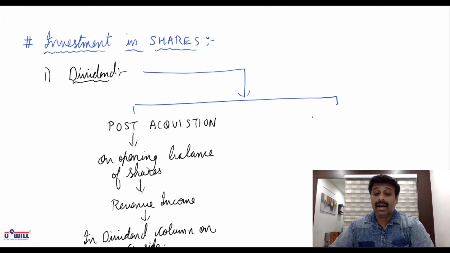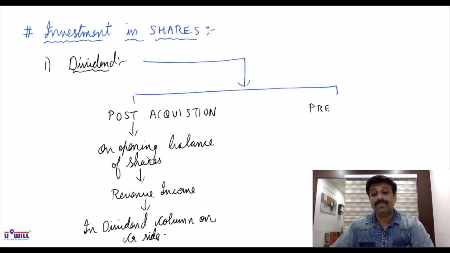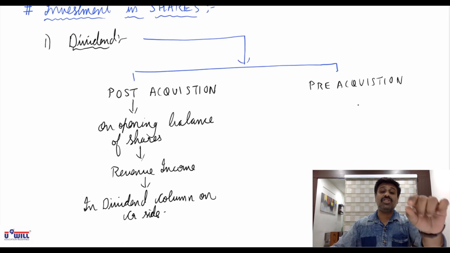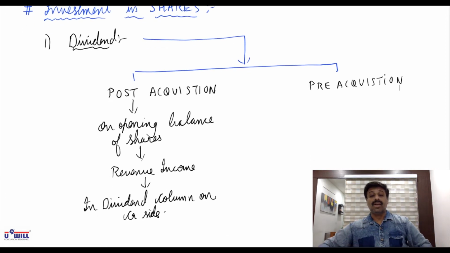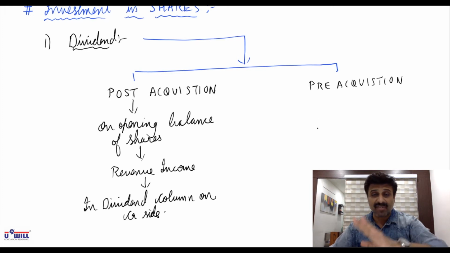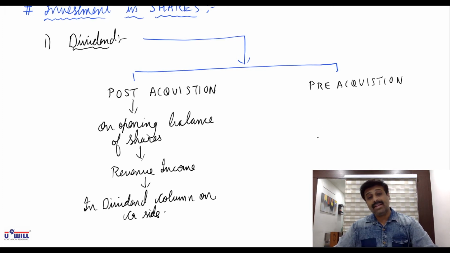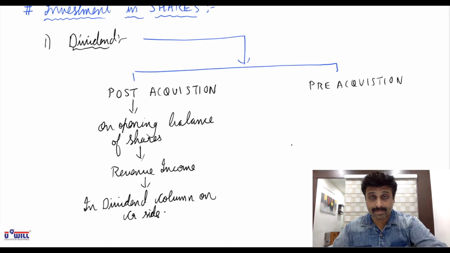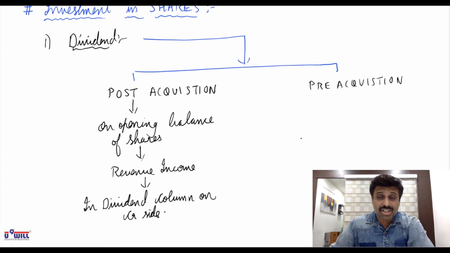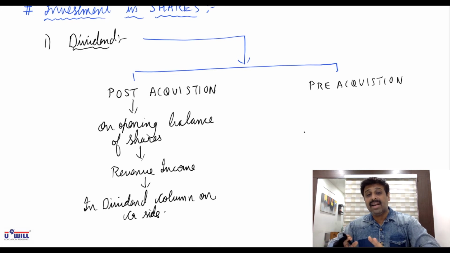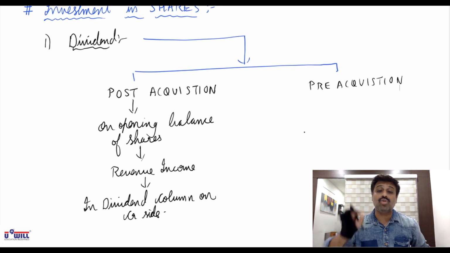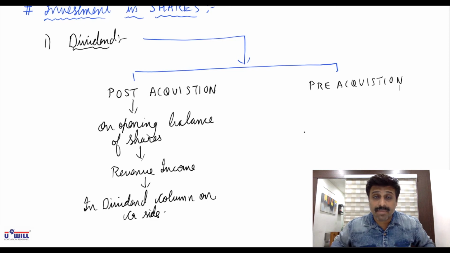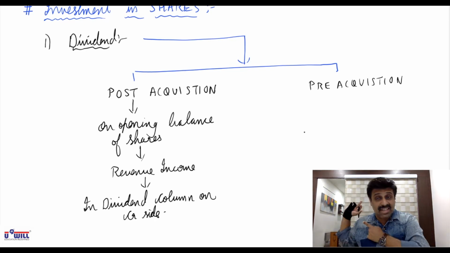Now, the other one is pre-acquisition dividend. Now, what is this pre-acquisition? Understand it. You purchased the shares in the current year. Let us say you purchased the shares on 20th of April of the current year. And then last year's dividend the company declares in the current year in the month of May. Since you purchased the shares on 20th April, the company will give dividend in the month of May to whosoever is the shareholder in the month of May. Dividend is of last year's profits.